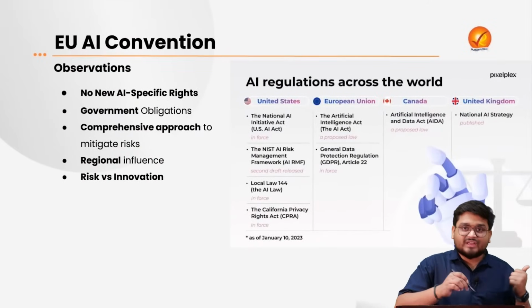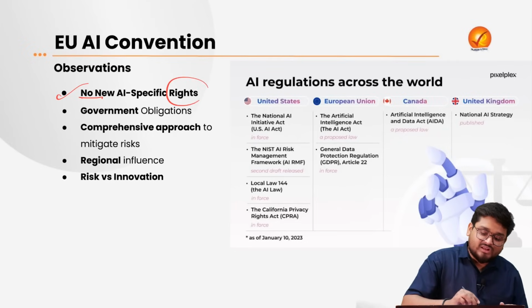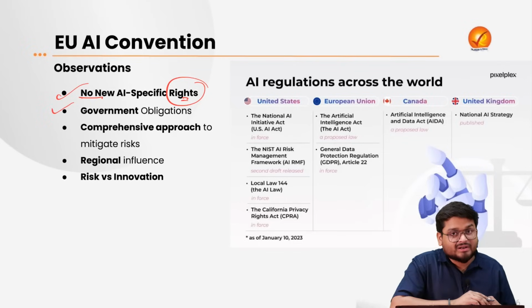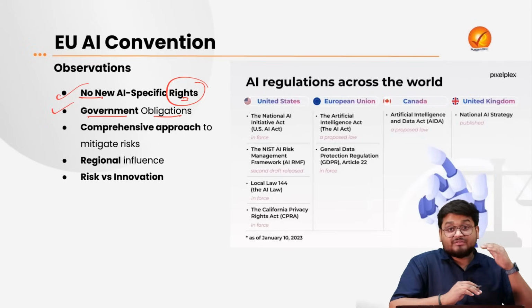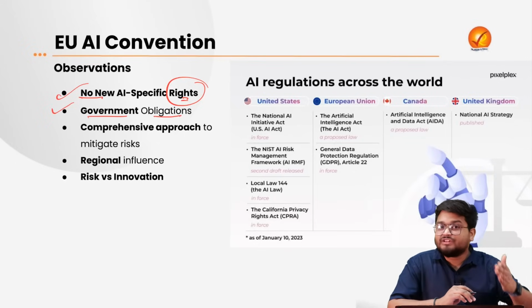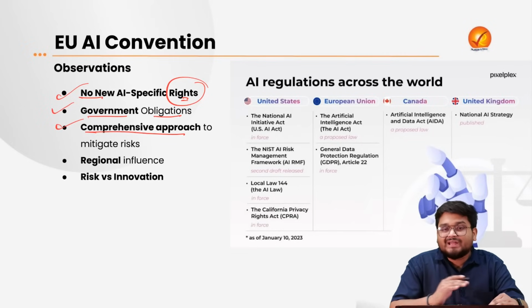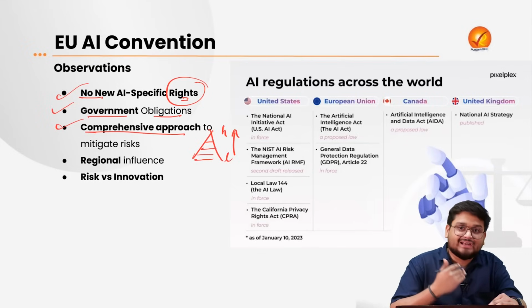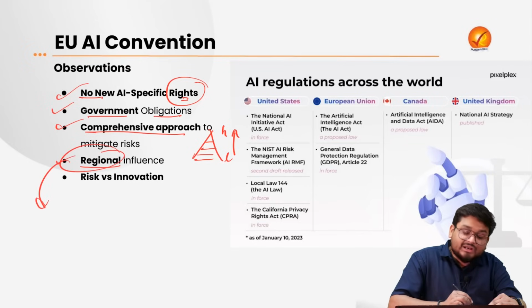Now, the main observation from this convention is that there are no new AI specific rights, right? This is a kind of demotivating, dampening effect of this convention. Next, it is highlighting the government obligation. This is good. And finally, it is telling the government that it is binding on this legally binding agreement. Next, a comprehensive approach to mitigate risk will also be there. There will be a graded kind of risk, from lower risk to higher risk, based on a particular graded technique, right?